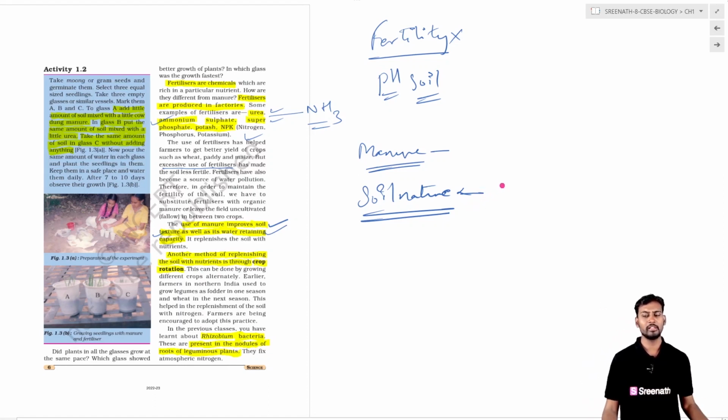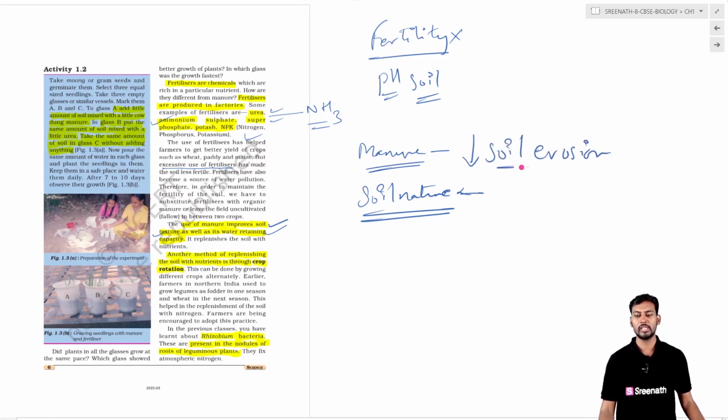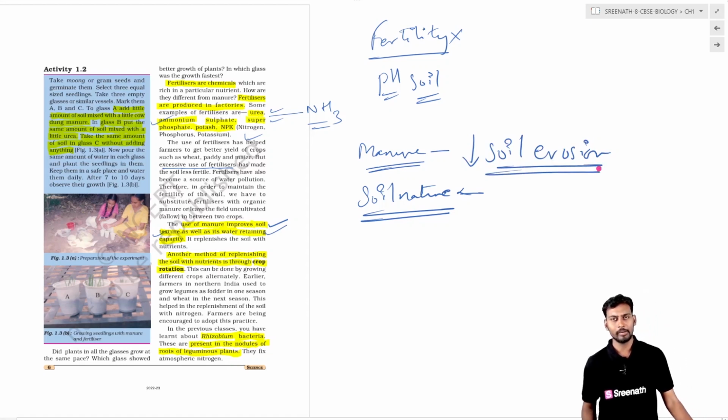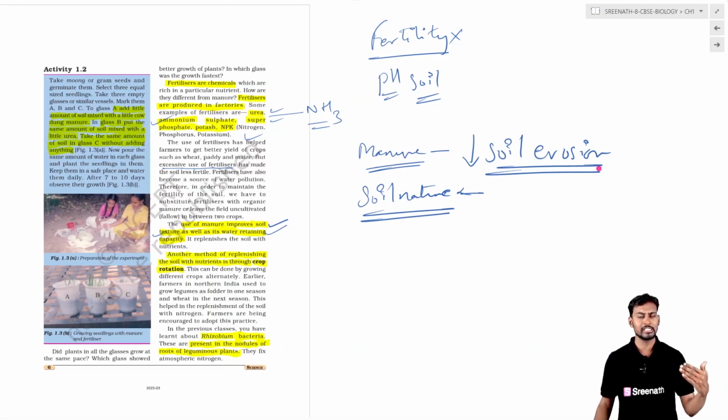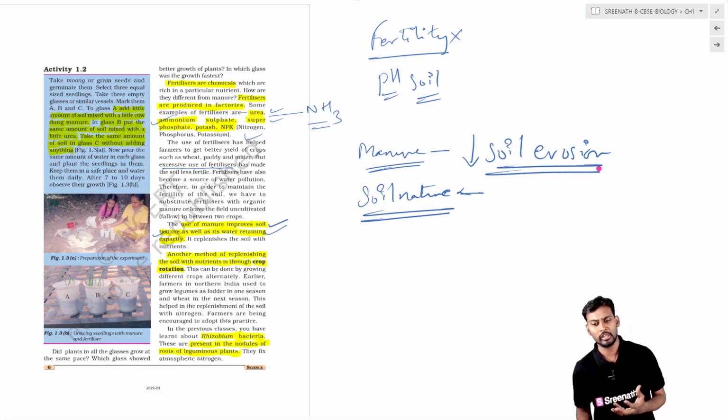And the manure will decrease the soil erosion. Soil erosion is nothing but the removal of the upper layers of the soil. Frequently, with agricultural practices like ploughing and sowing, the upper part of the soil will be removed. That is called soil erosion.